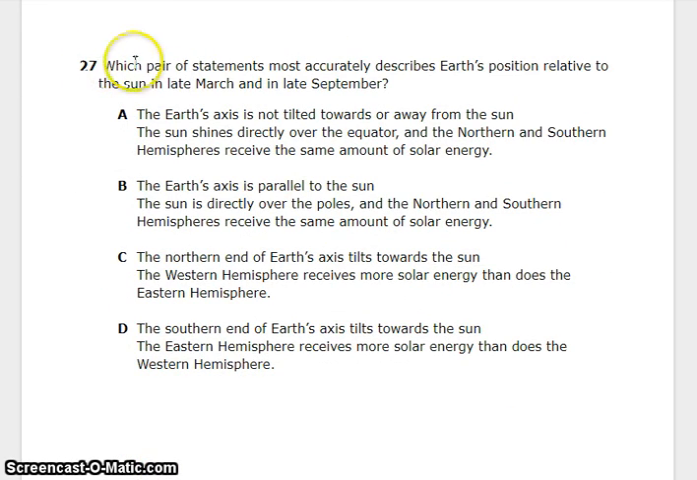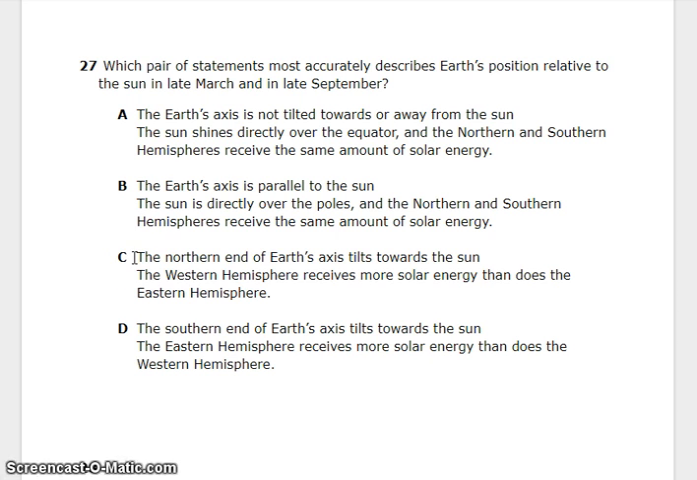27. Which pair of statements most accurately describes the Earth's position relative to the Sun in late March and in late September? A. The Earth's axis is not tilted towards or away from the Sun. The Sun shines directly over the equator and the northern and southern hemispheres receive the same amount of solar energy. B. The Earth's axis is parallel to the Sun. The Sun is directly over the poles, and the northern and southern hemispheres receive the same amount of solar energy.